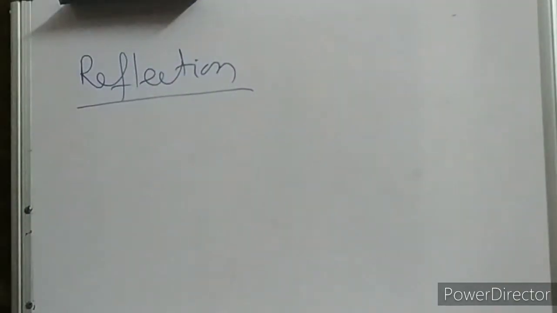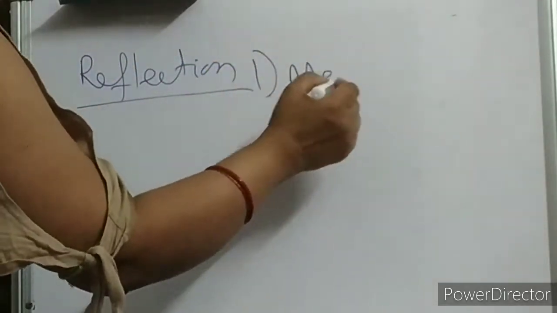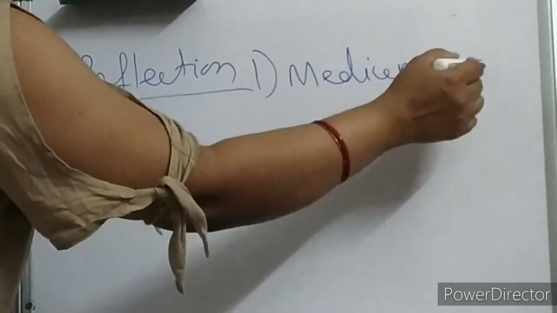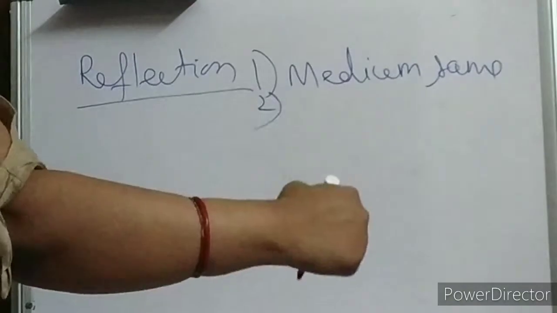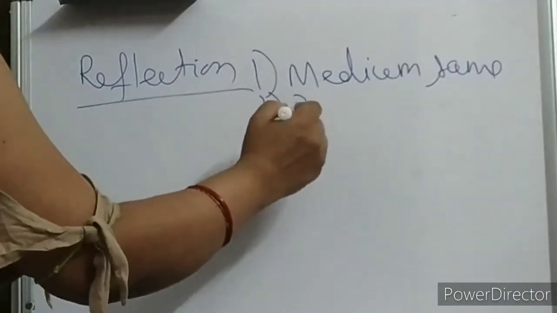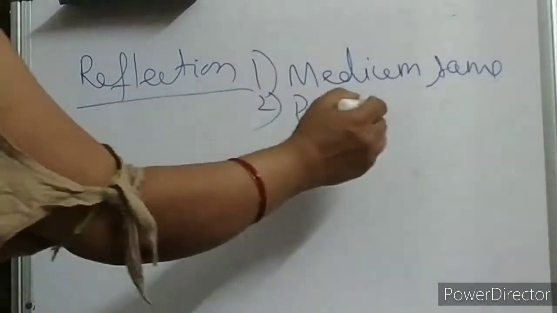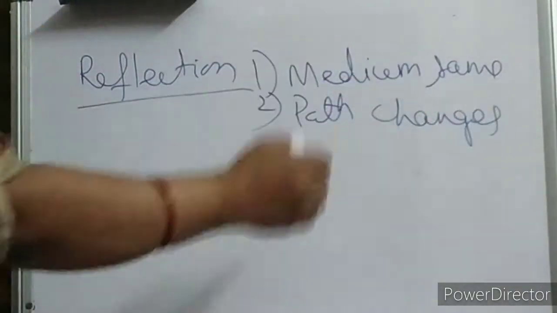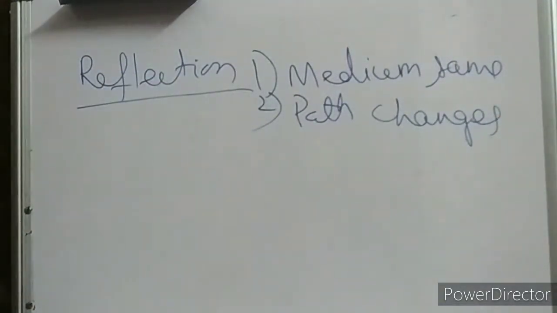So in reflection, the medium has to be the same, and as we have seen, the path will change. The reflected ray and the incident ray, the path will change. It will come like this and go like this.